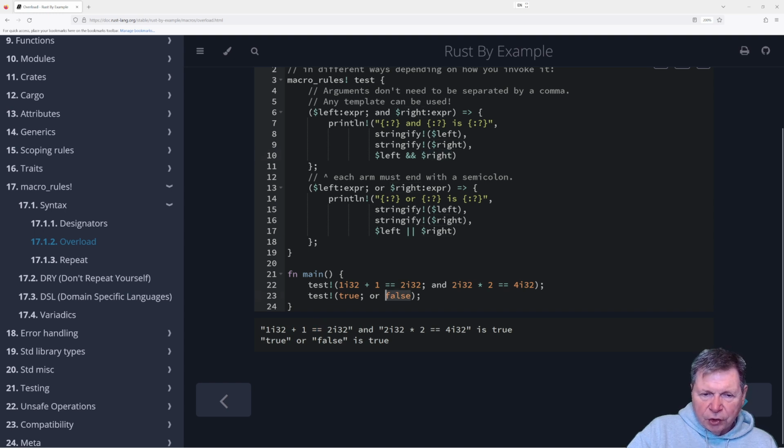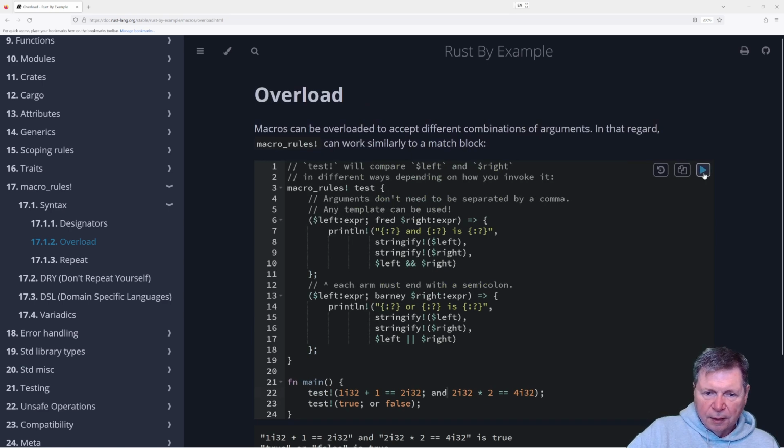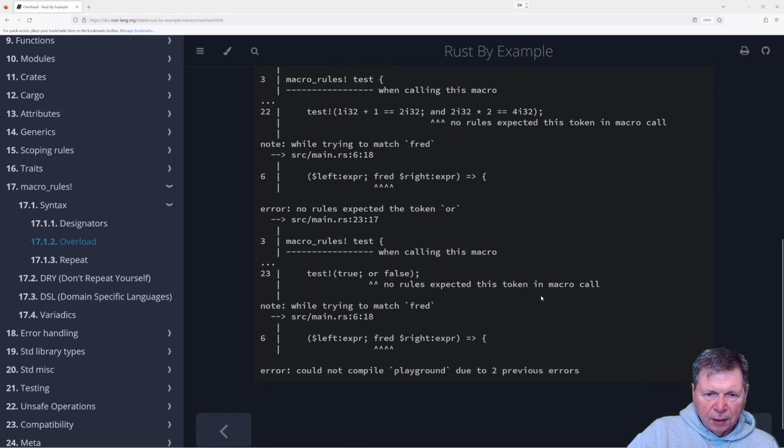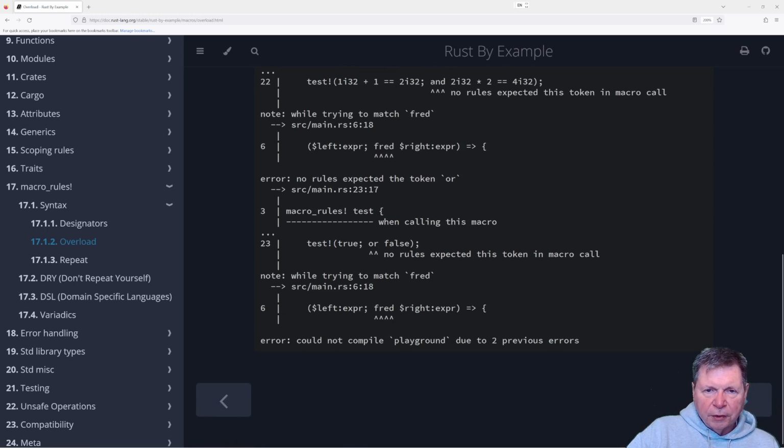Okay, so let's change this to be Fred and Barney. And if I change this to be Fred, or actually, let me leave it as and, I'm going to run this and see what happens. It says no rules expect this token in the macro call. Nice. I'll try to match Fred. No rules expect. Okay, all right.